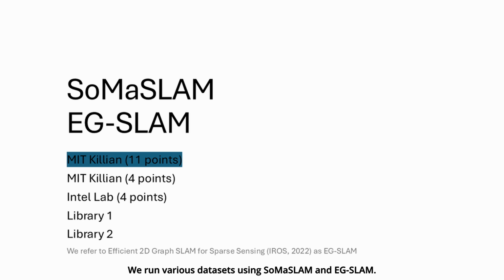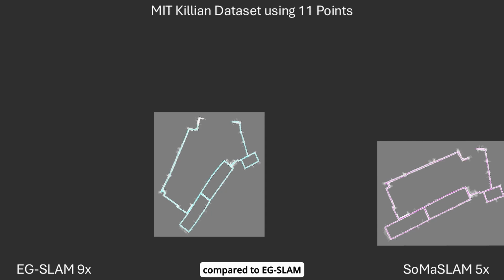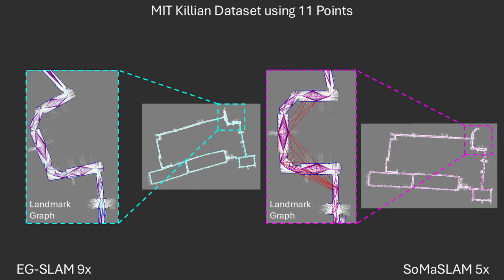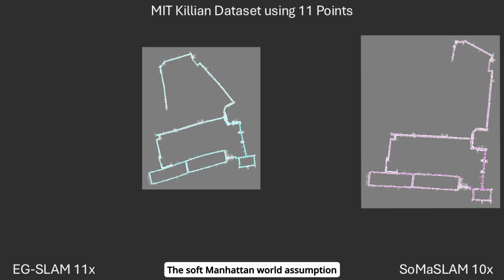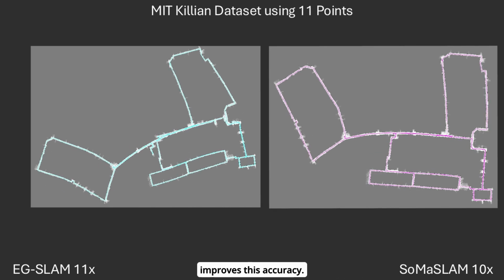We run various datasets using SoMaSLAM and EG-SLAM. A deciding factor in the relative success of SoMaSLAM compared to EG-SLAM is the accuracy when mapping the C-shaped section. The soft Manhattan world assumption, enforced through landmark-landmark constraints, improves this accuracy.